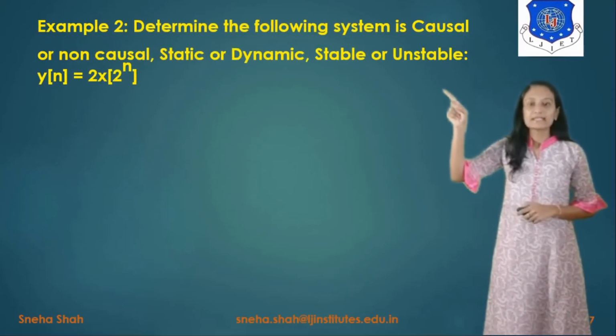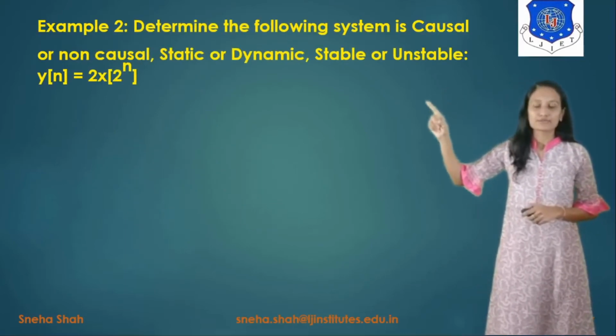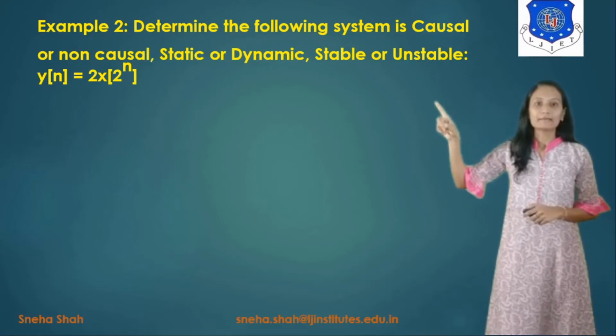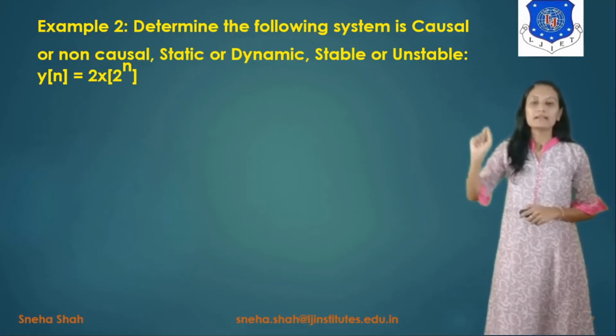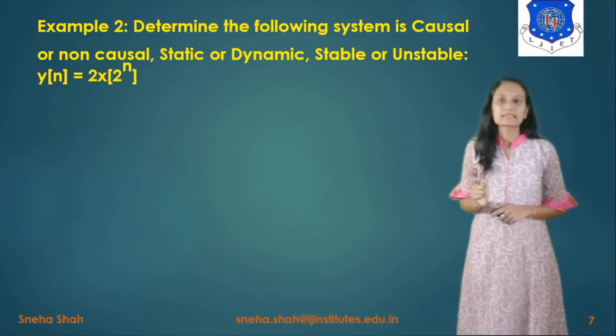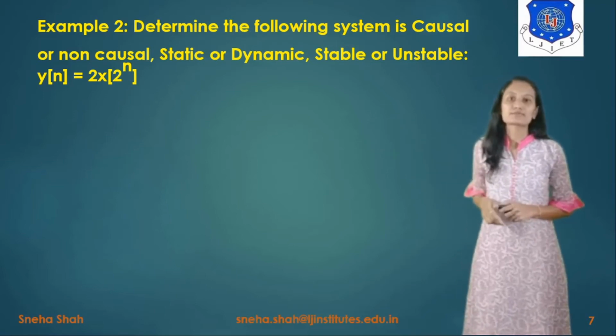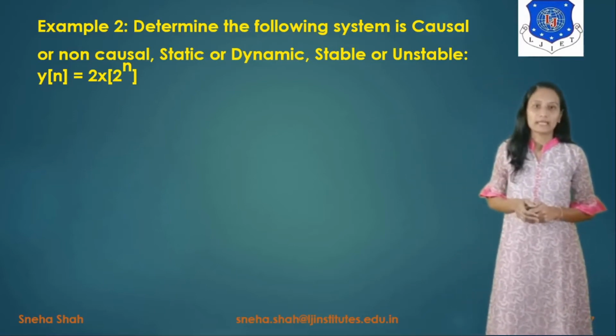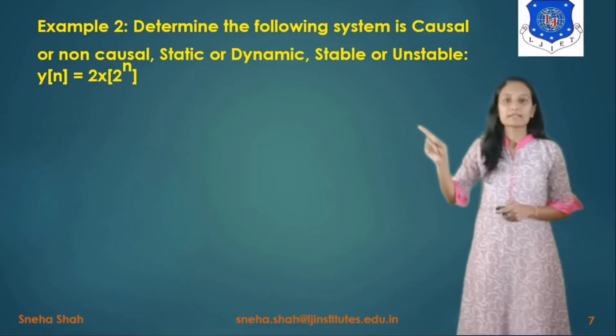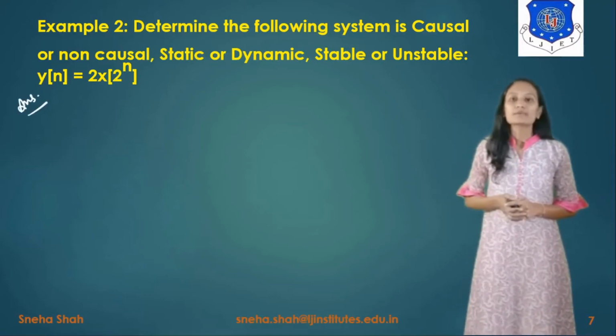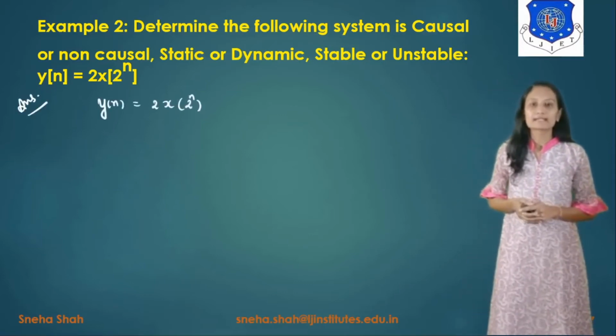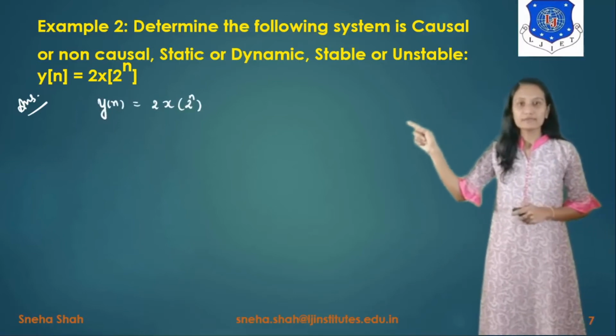Now the next example is to determine whether the following system is causal or non-causal, static or dynamic, stable or unstable. For that the system is given as y of n is equal to 2 into x of 2 raised to n. Now if you want to solve this example, starting with causality, we will take the equation as y of n is equal to 2 into x of 2 raised to n.